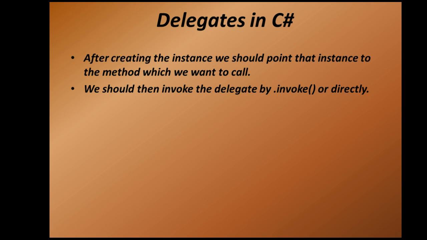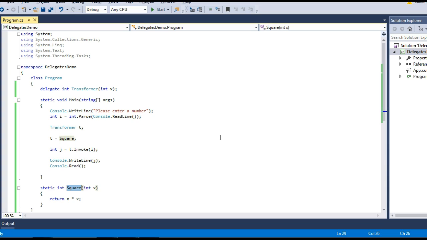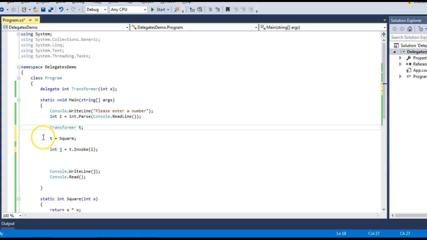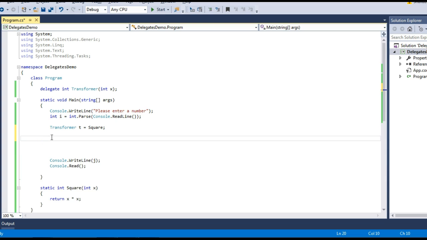We should then invoke the delegate by .Invoke or directly. So here we are invoking this delegate with the help of t.Invoke. What I mean by invoking it directly is that I can directly point it to the square function here, and then instead of having these two lines, I can directly pass the variable into the delegate instance and store it in a variable called j.